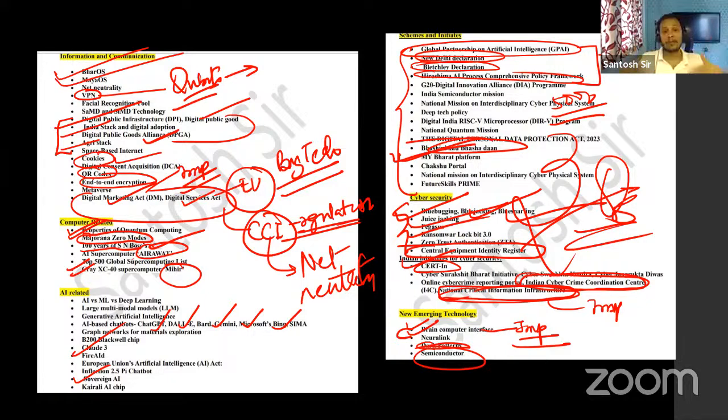But the probable topics I have just given you, focus on those things which I have just showed you via the card. Those are the very important ones which you can expect in the prelims exam this year.